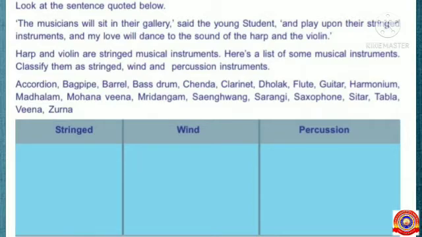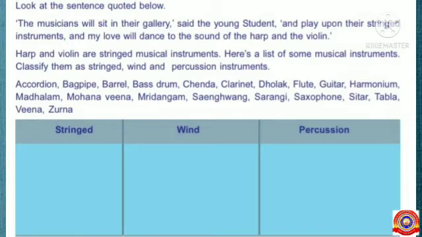Harp and violin are stringed musical instruments. Here is a list of some musical instruments. Classify them as stringed, wind, and percussion instruments. Now I'll read the list of those musical instruments.